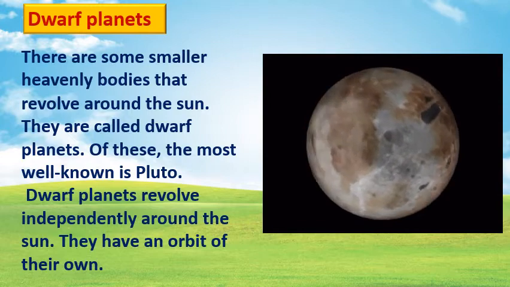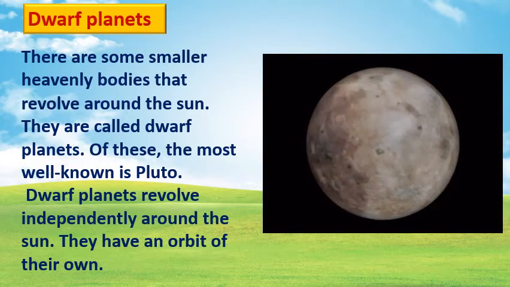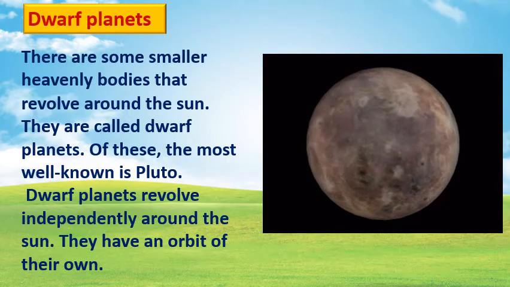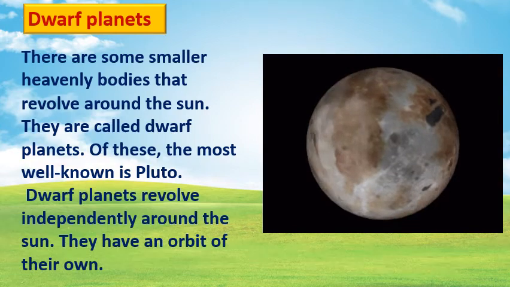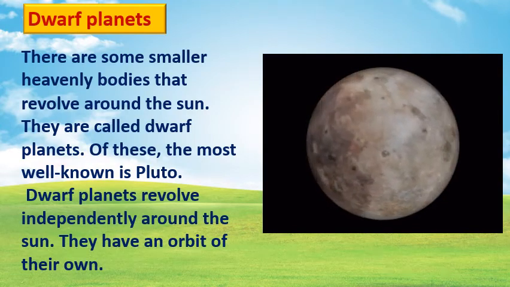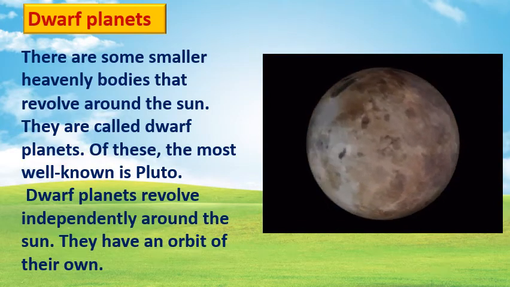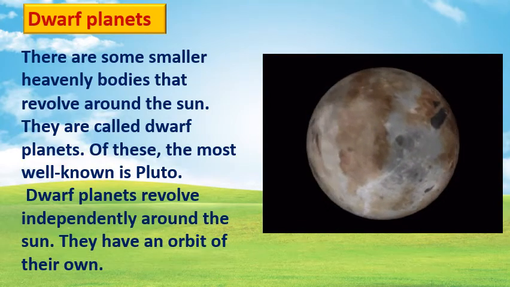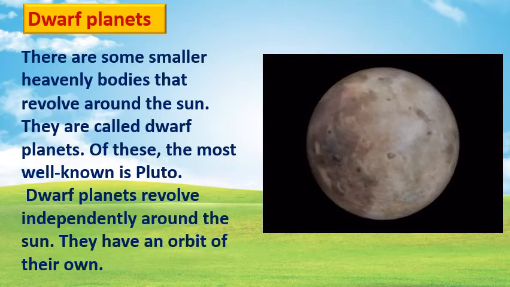There are some smaller heavenly bodies that revolve around the sun. They are called dwarf planets. Of these, the most well-known is Pluto. Dwarf planets revolve independently around the sun. They have an orbit of their own. Everything is the same as our planets.